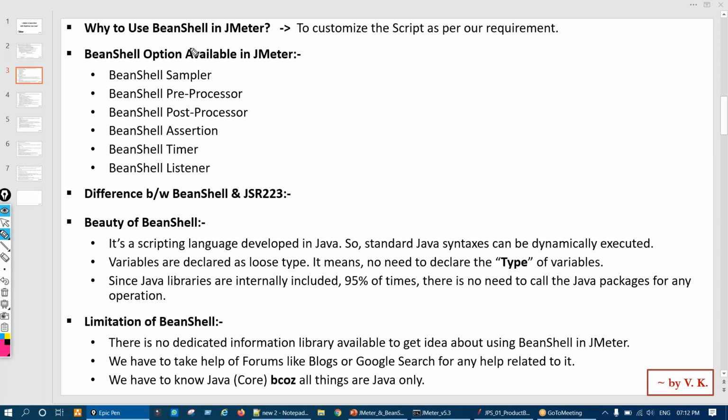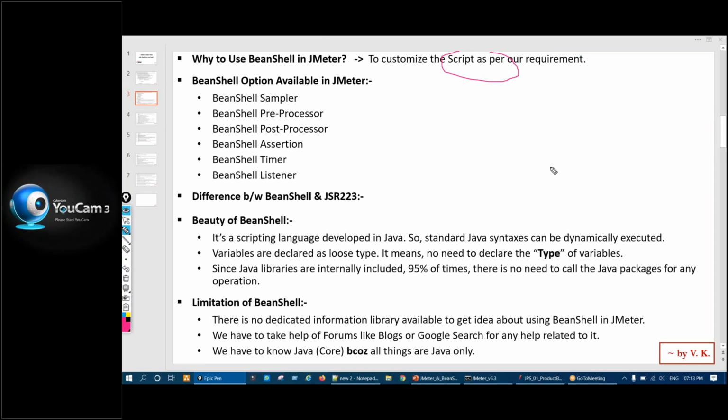Now why do we use BeanShell in JMeter? To customize the script as per our requirement, because yes, many things are given in JMeter, but a few things are not given. Many times we will get stuck in some situation where that functionality or that part is not given in JMeter, because JMeter is a good software, but it's a lightweight software. It doesn't have that much functionality also. So at that time we'll be writing some code to customize the script as per our requirement.